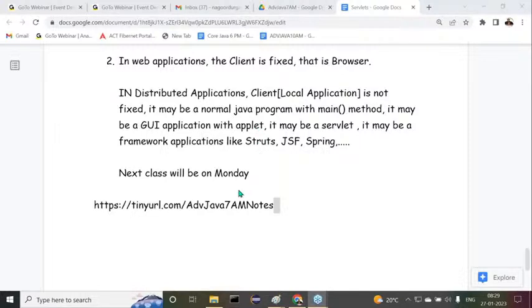Someone asks which class to join for the 6 p.m. class. Pratmesh Madalkar, I think these batches are not for you. For you separately I will start advanced Java and some other things. Don't come for this class, you will not understand this. If you're at the evening 6 p.m. core Java batch, then these classes are not suitable for you.